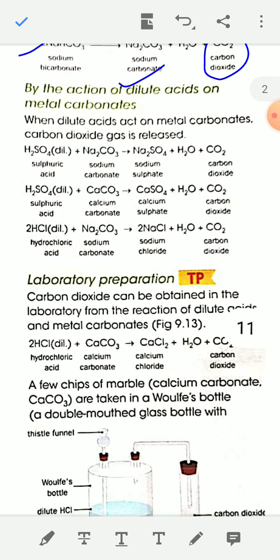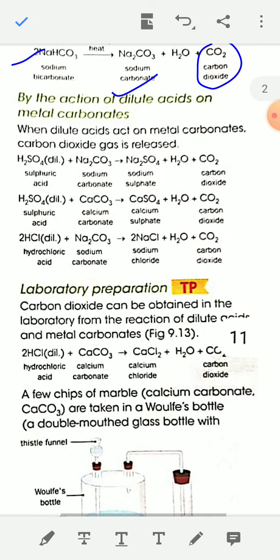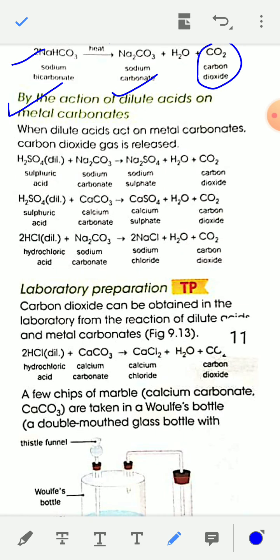Next method, by the action of dilute acid on metal carbonate. When dilute acids like dilute sulfuric acid or dilute hydrochloric acid are treated with metal carbonate, you will get carbon dioxide gas. So when dilute acids act on metal carbonates, carbon dioxide gas is released.